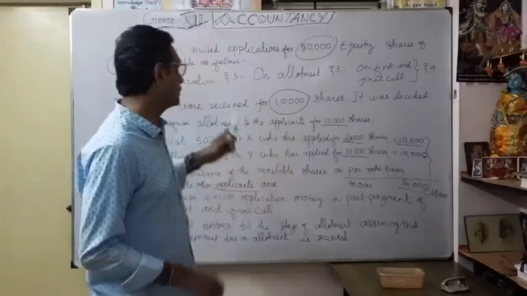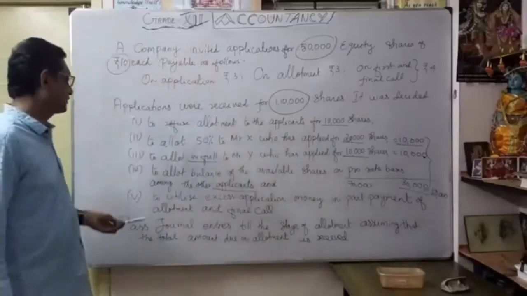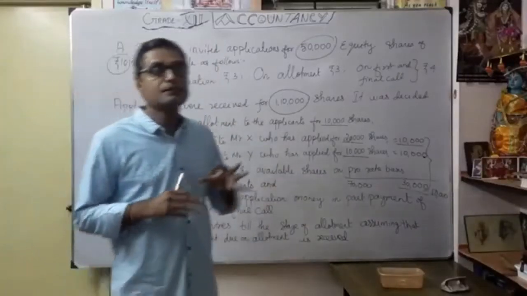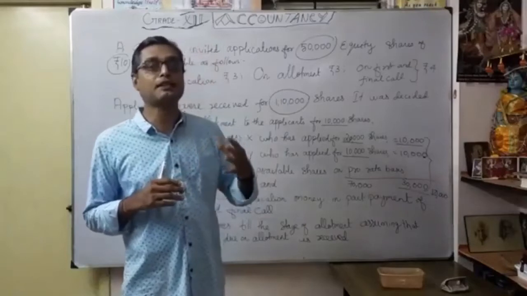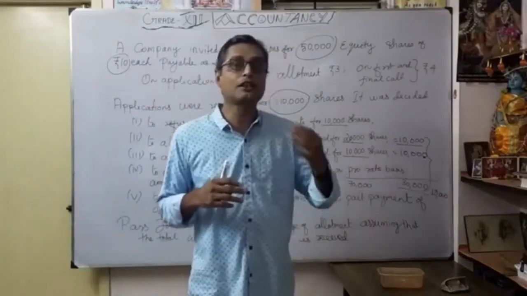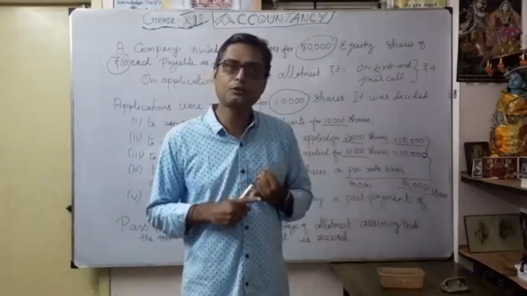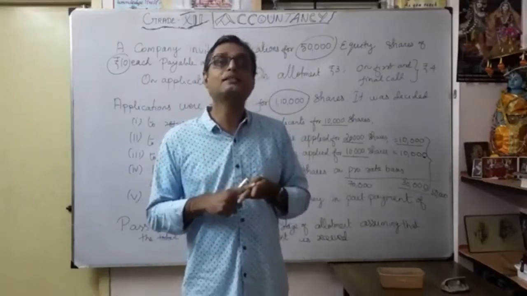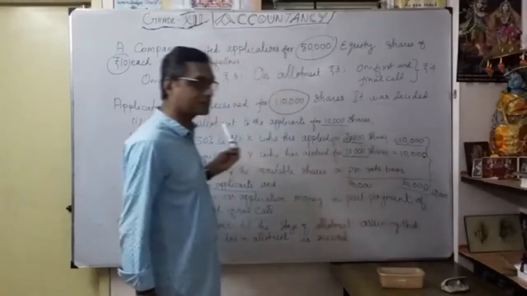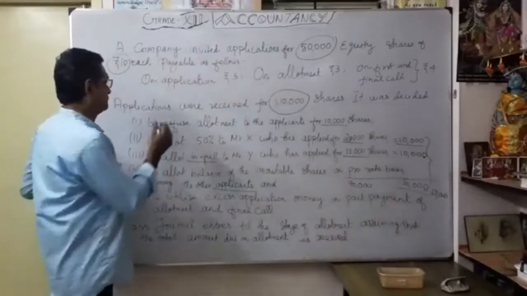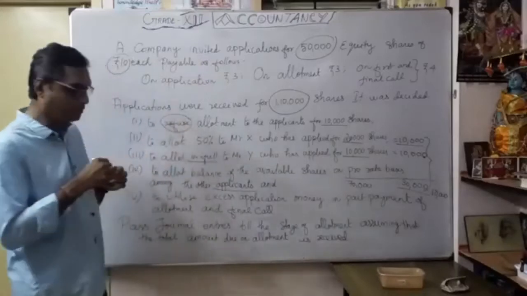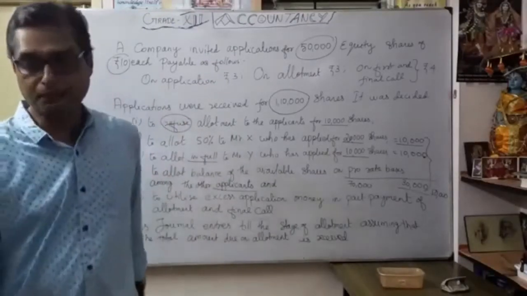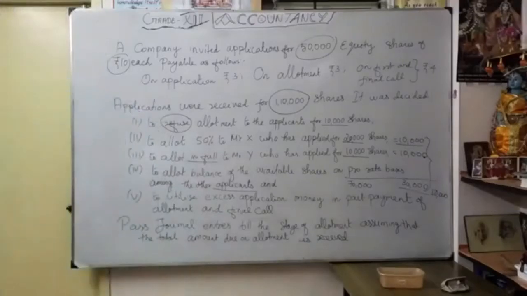In this problem, category wise, we have to prepare the statement showing the excess application money: how we are going to utilize it, how much to transfer to share capital account, then share allotment, then calls in advance, then balance refunded. Here, in the first category itself, they refused 10,000. Now we will see how to prepare the statement. This will be helpful for preparing our journal entries also.